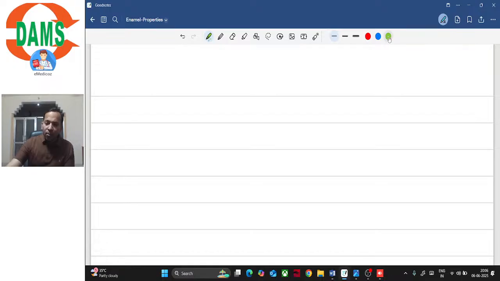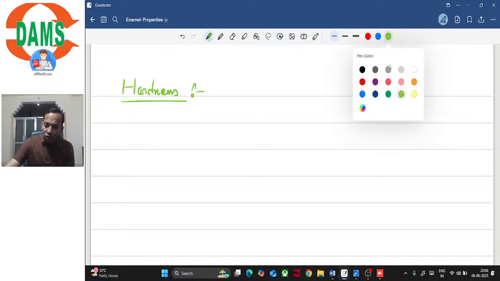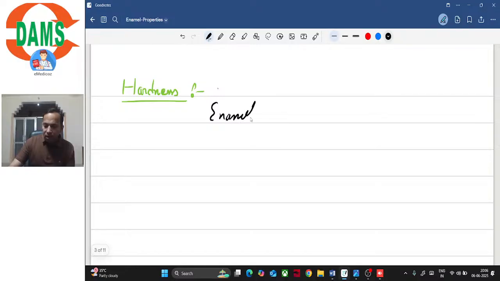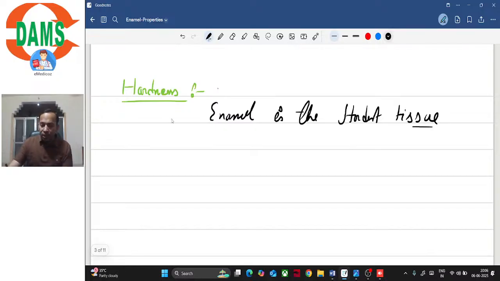As I just said, we'll talk about the properties. So let's first start with the physical properties. Hardness. When we talk about hardness, enamel is the hardest tissue, though it is non-vital. Now why is it hardest? First of all, it has the highest mineral density.